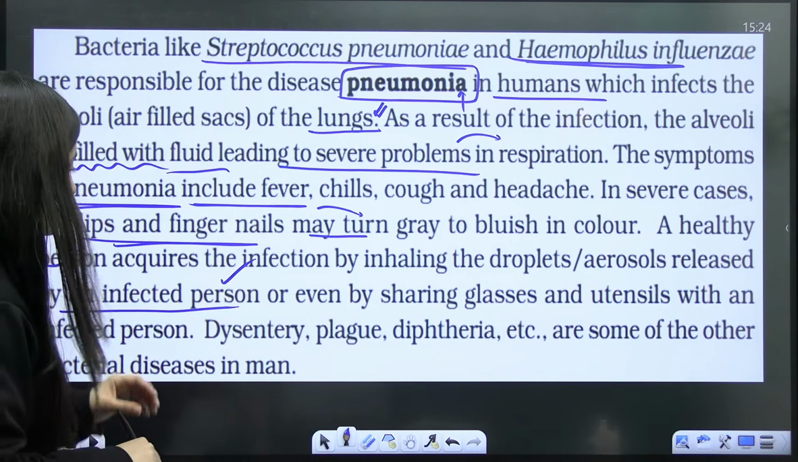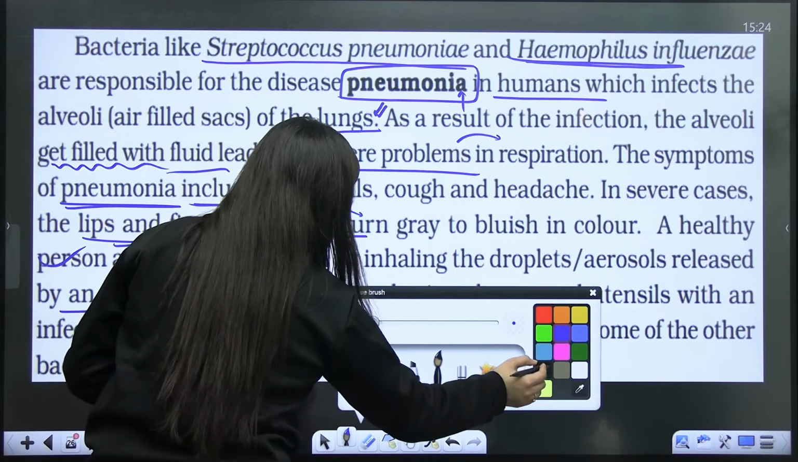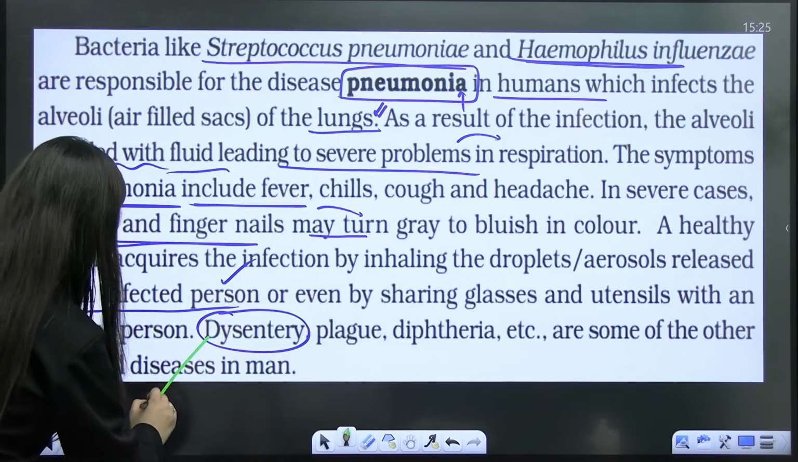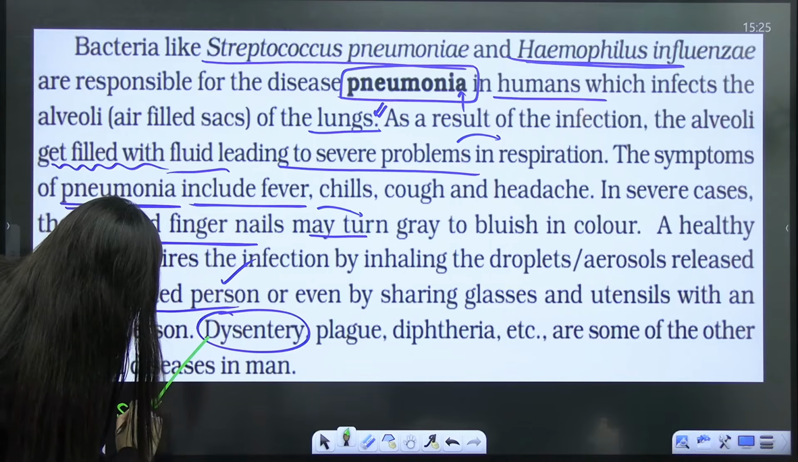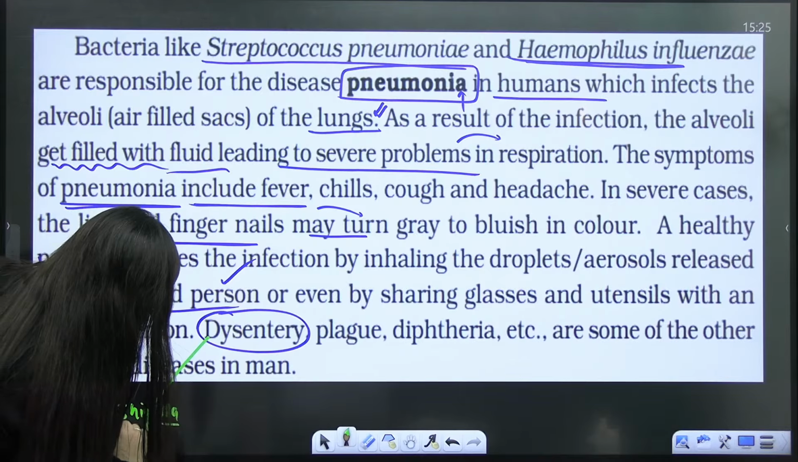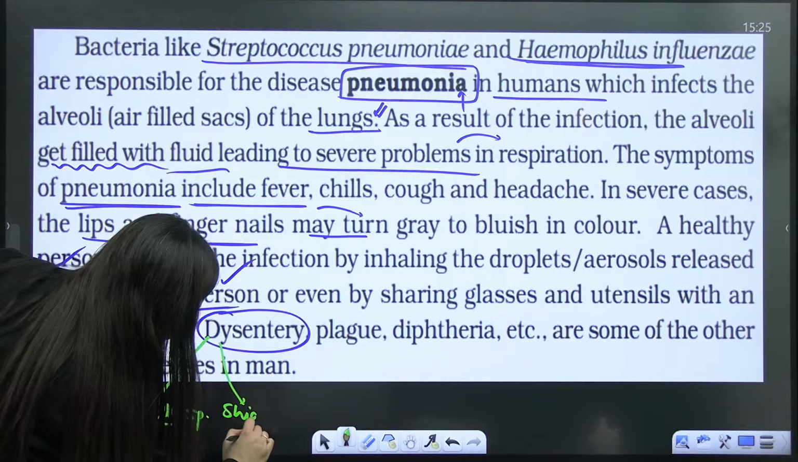Here dysentery is mentioned. It is bacterial dysentery. Shigella species causes that. It is bacillary dysentery, also known as shigellosis.